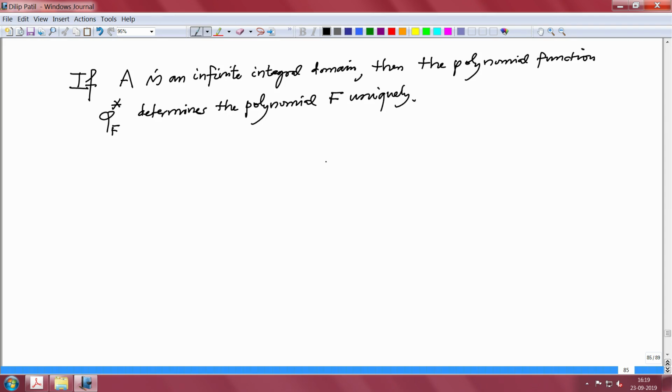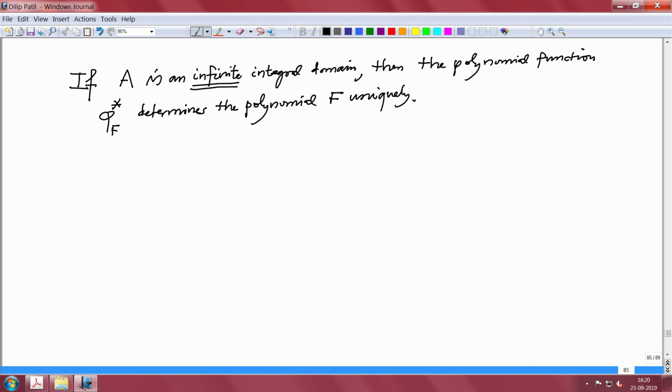This is what I want to prove. So infinite is very important, because we saw that finite integral domains are fields, and in the finite field case, we can always give functions which are polynomial functions, and the polynomial is not uniquely determined.